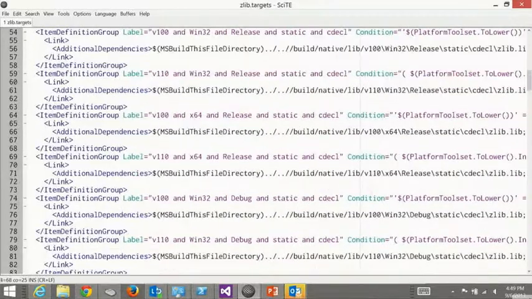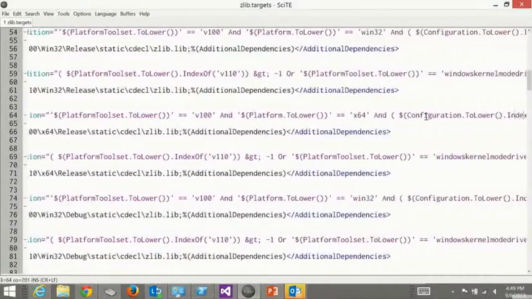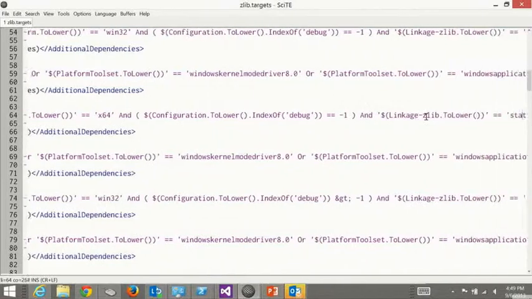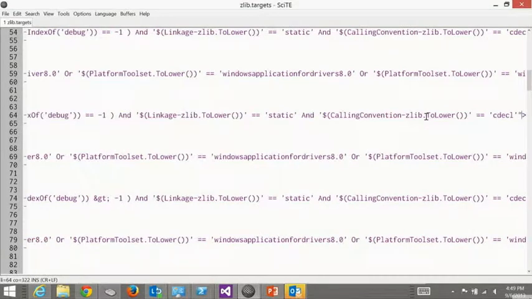Basically, for every single set of conditions that you'll find, I had to go and generate a rather wordy little set of conditions. This is picking up all the different variations and trying to figure out which version this is for.